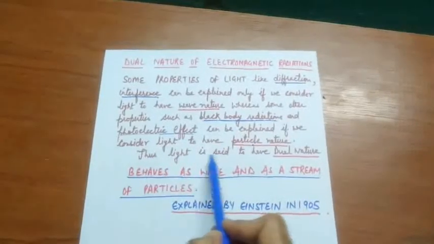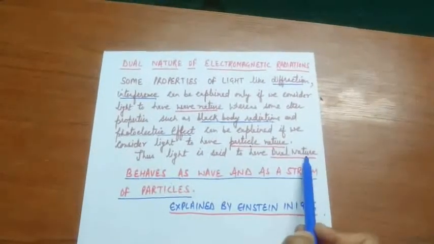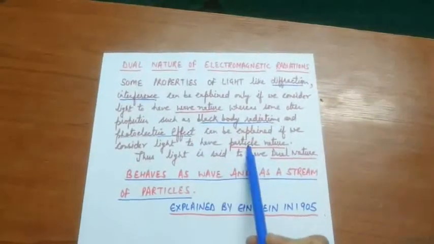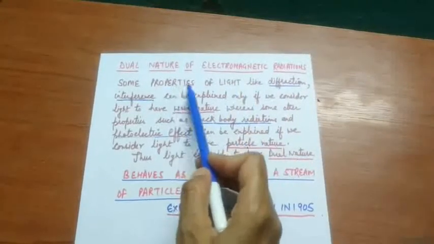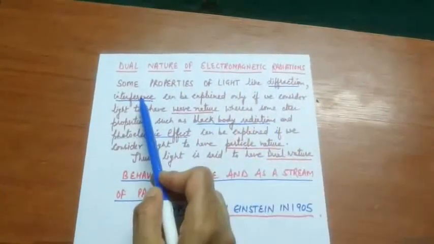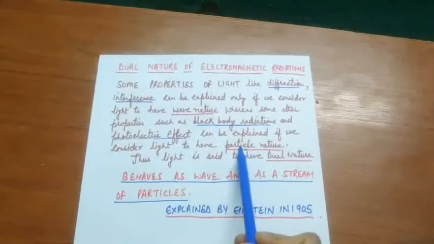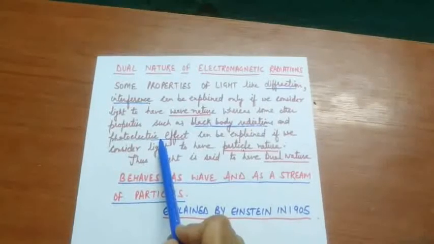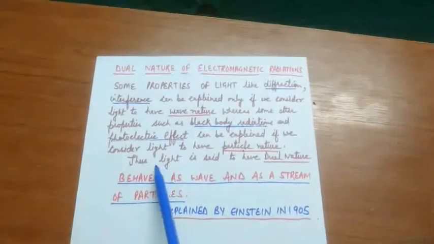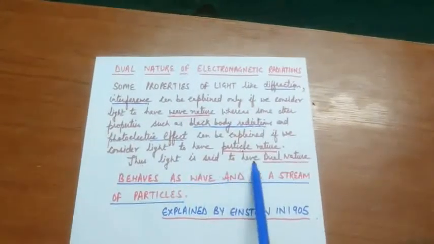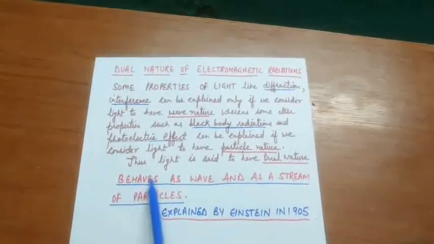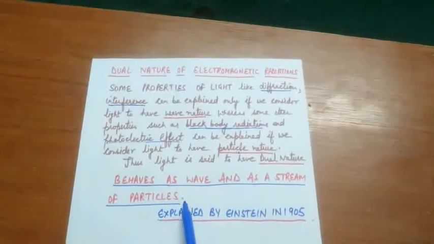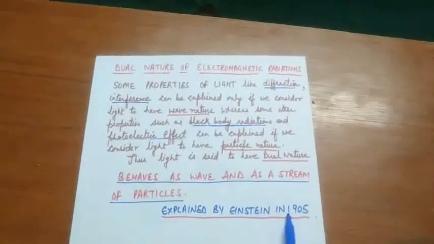So light is said to have dual nature, meaning light will behave as a wave as well as a particle: a wave on the basis of properties like diffraction and interference, and a particle on the basis of properties such as black body radiations and the photoelectric effect. Thus light is said to have dual nature, behaving as a wave and as a stream of particles. This was explained by Einstein in 1905.